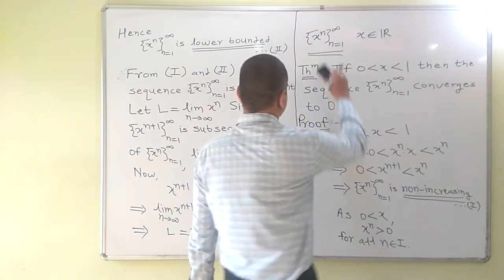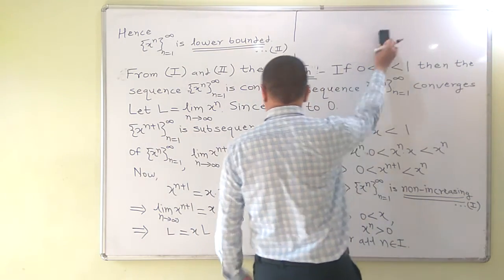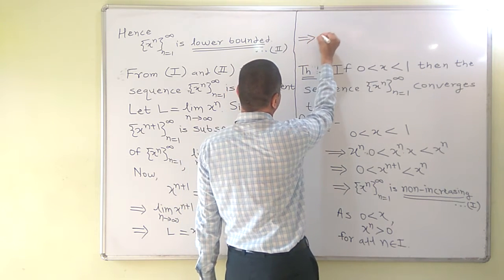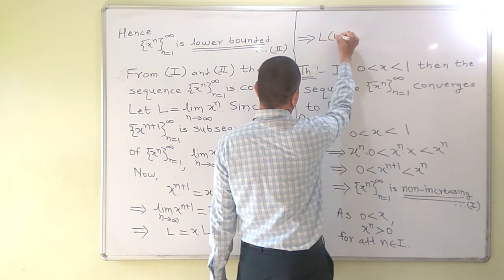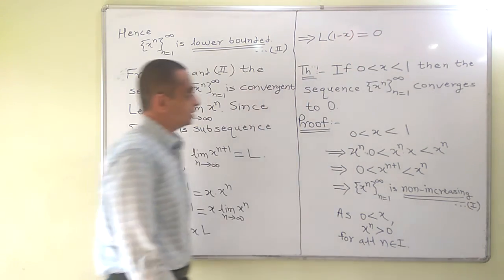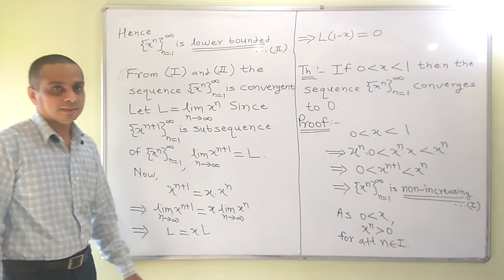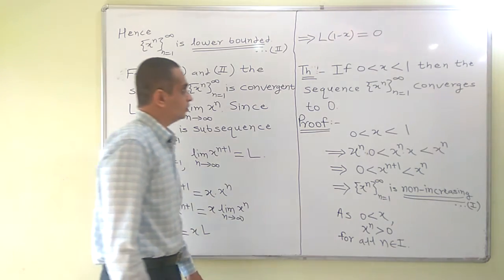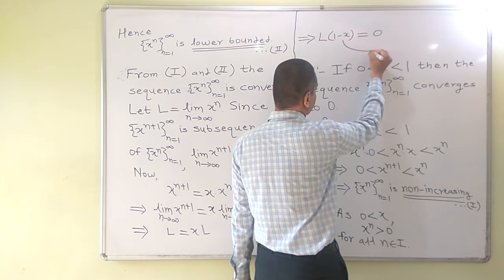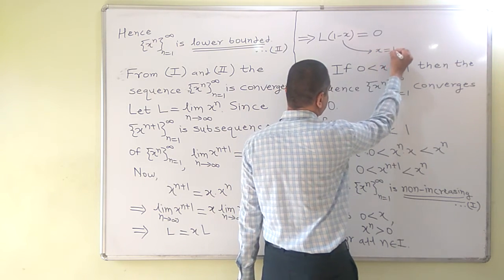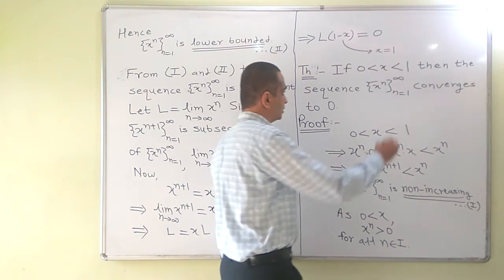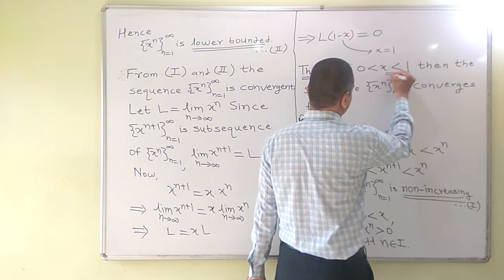This further implies that L into 1 minus x is equal to 0. This is possible only when L is equal to 0 or 1 minus x is equal to 0. But 1 minus x is equal to 0 would imply that x is equal to 1, which is not possible because x is less than 1.